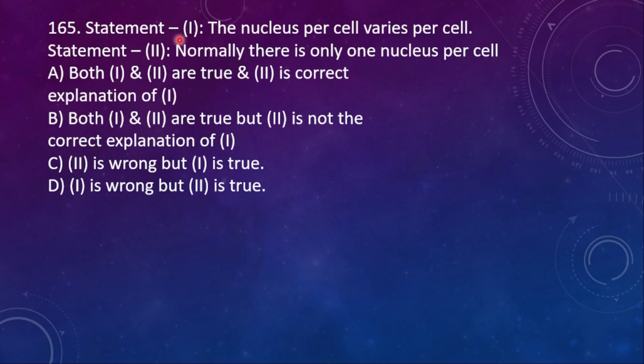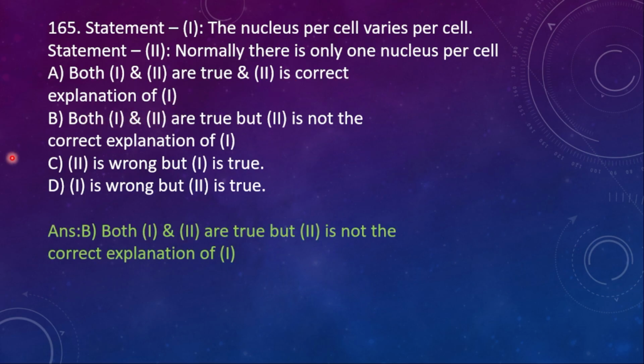165. Statement 1: the number of nuclei varies per cell. Statement 2: normally there is only one nucleus per cell. So here both 1 and 2 are true, but 2 is not the correct explanation of 1. The right option is B.